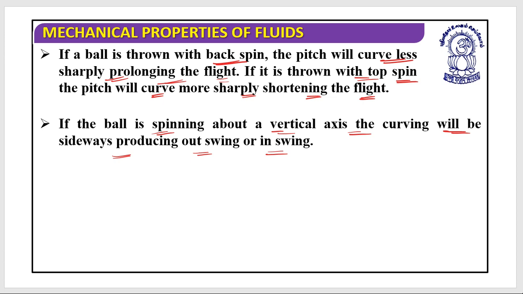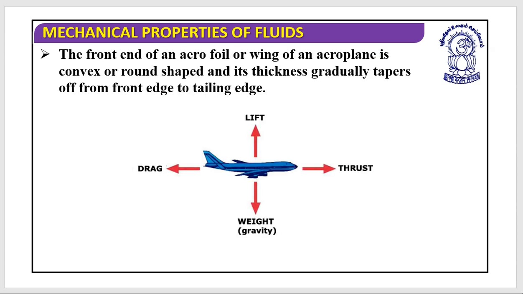Let's see one more application based on the same principle. So look at this. This is an aeroplane flying in the air, and the front end of an aerofoil, or we can say the wing of an aeroplane, is convex or round shaped, and its thickness gradually tapers off from the front end to the trailing edge.